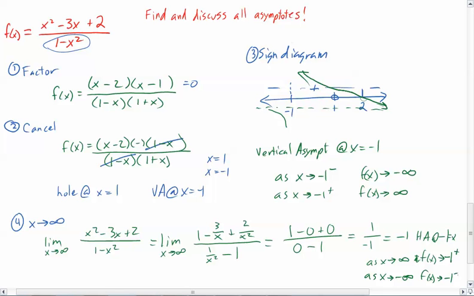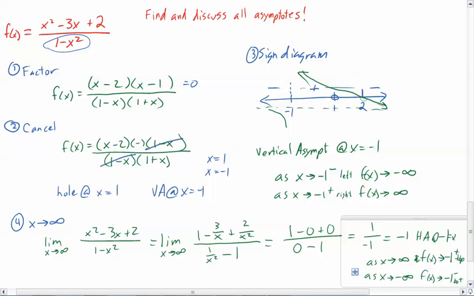Now, you can use these signs if you want. Notice I use those up here as well for the left and right. Or you can just say as x approaches negative 1 from the left, as it approaches from the right, and then it approaches top, and it approaches bottom. Okay, either way is fine. I prefer the symbols. I'm a math symbol guy. But if you prefer to use the words, that's fine too. All right, well, that's it. That's how we would discuss all the asymptotes.